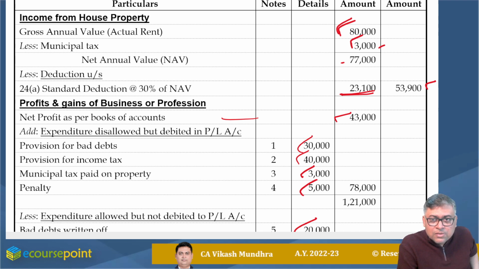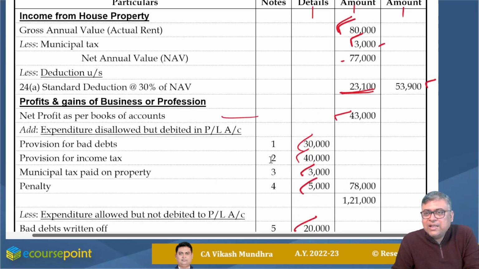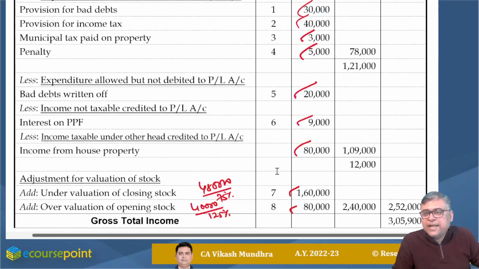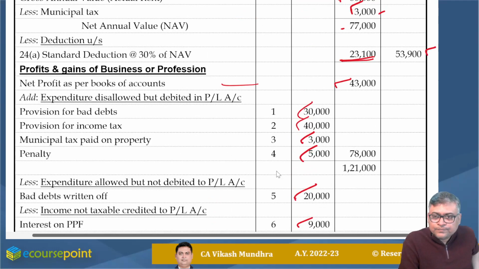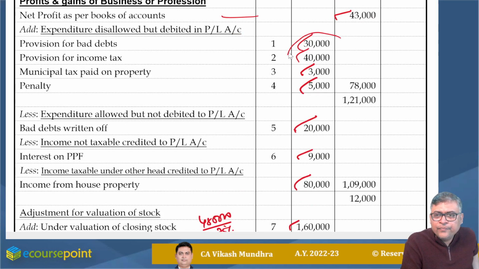Try to understand the format, details, amount, so that no amount is conflicting while computing gross total income. So the column is very clear. These two figures are required to be added. Got it? My PGBP income, this is the addition, 78,000 after 121.